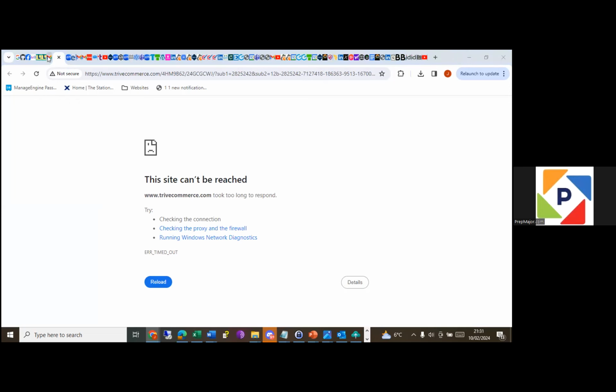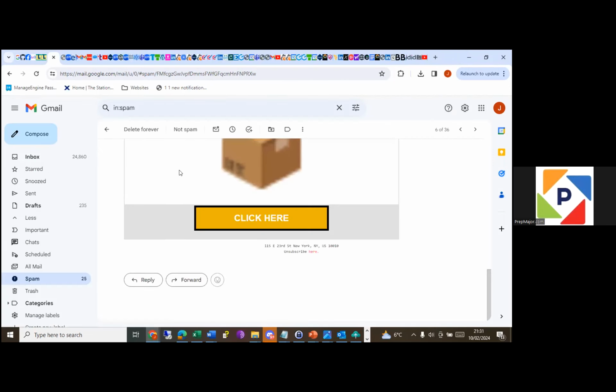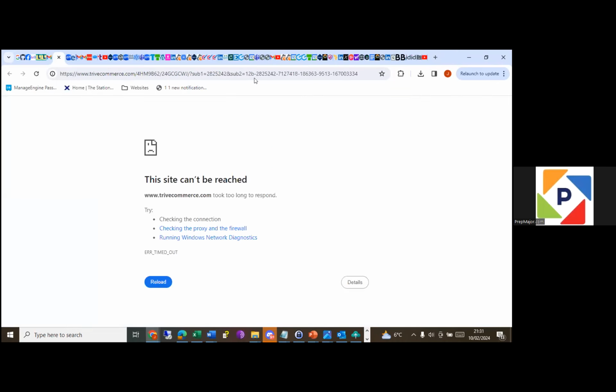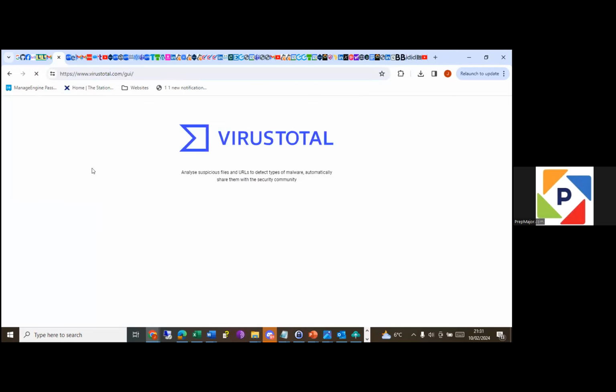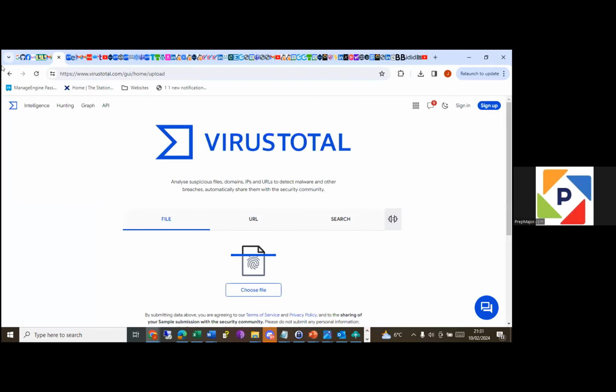Number one, are you expecting the email? So I'll right click on the link and see if I can copy the link address. Okay, let me copy the link. So we're going to be looking at this tool called VirusTotal. It's a very good tool, one of the best in the industry. It's an open source tool. There's also a paid version, but we don't need to pay any money.